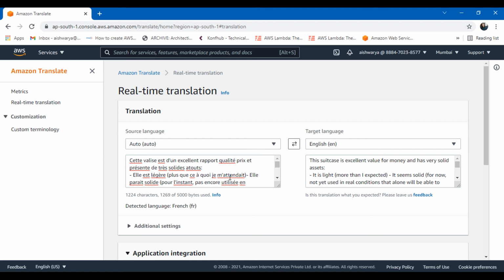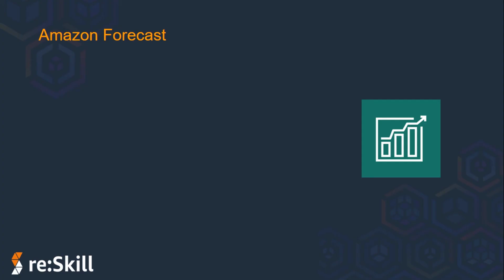So let's go back and finish up this session with the last service for today's session, which is Amazon Forecast. Before I tell you about Amazon Forecast, although this is a very common term, I'll still explain it briefly. Forecasting is basically the science of predicting the future. By using some past data, businesses can understand the trends, make a call on what might happen and when, and in turn build that information into their future plans for everything from product demand to inventory planning and staffing.